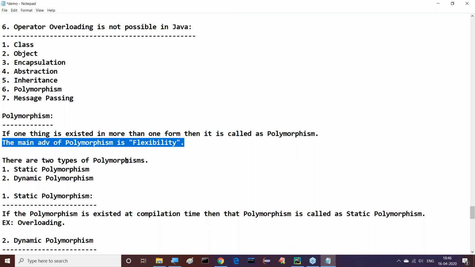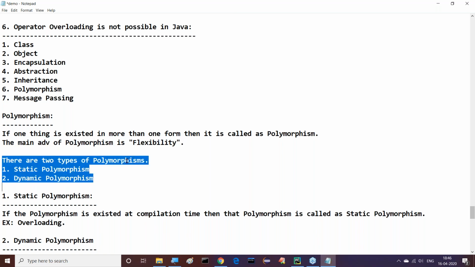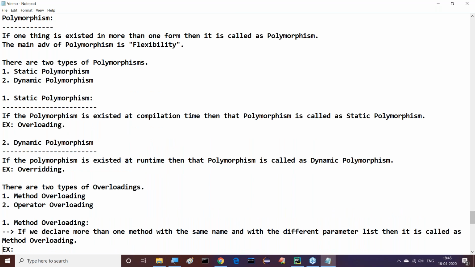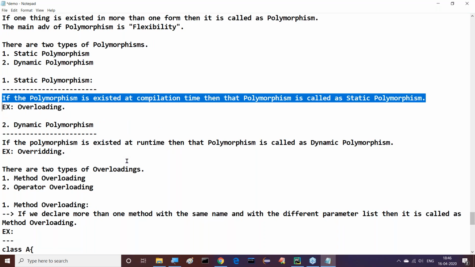The main advantage of polymorphism is flexibility. How many types of polymorphisms exist? Two types: static polymorphism and dynamic polymorphism. What is static polymorphism and what is dynamic polymorphism?